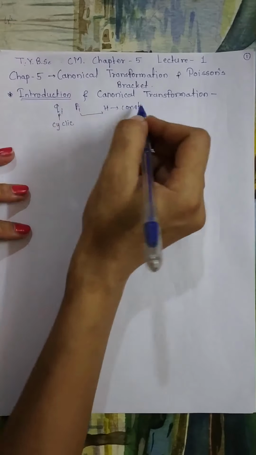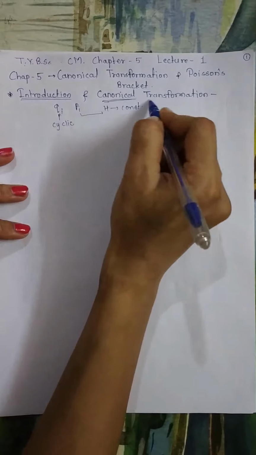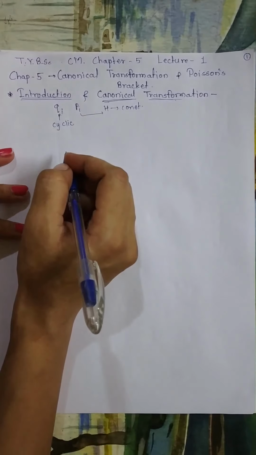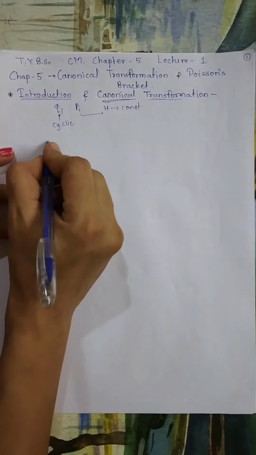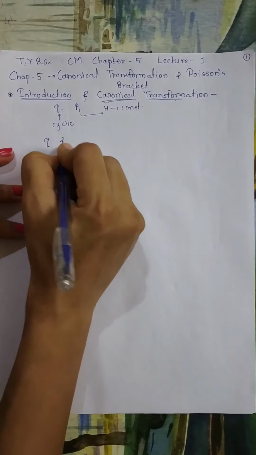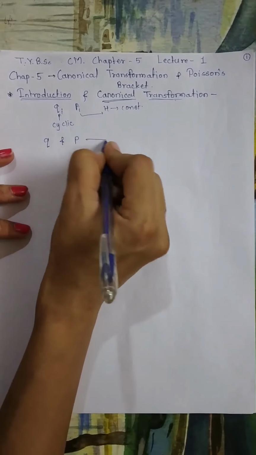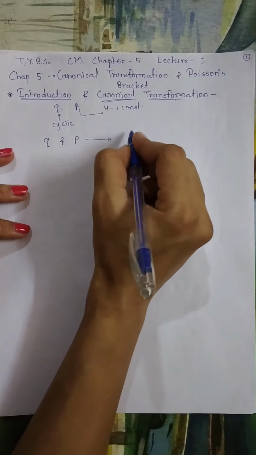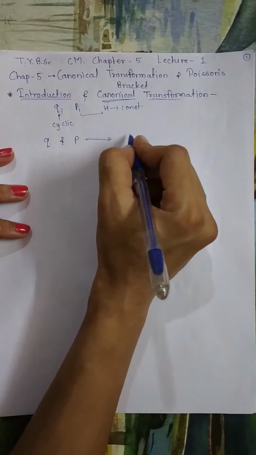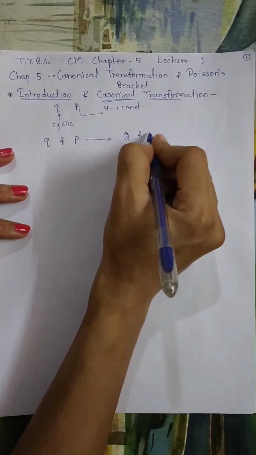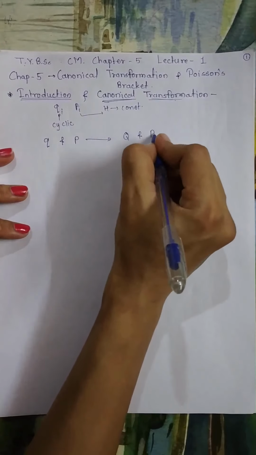For this we will first discuss canonical transformation. Canonical transformations are the transformations from old coordinates q and old momenta p to new position coordinates capital Q and new momenta capital P.